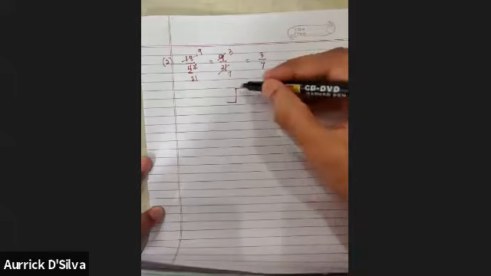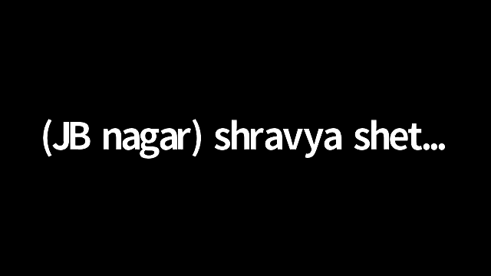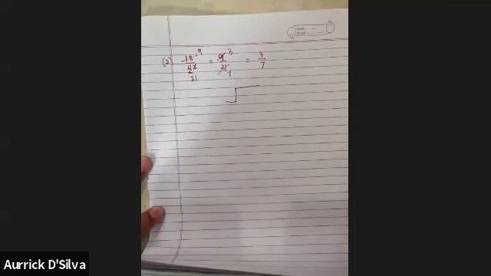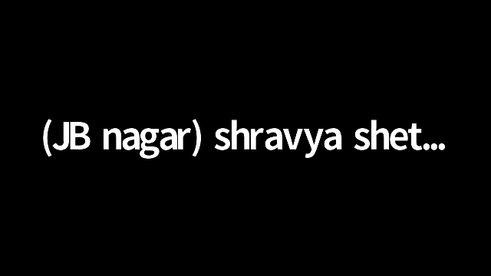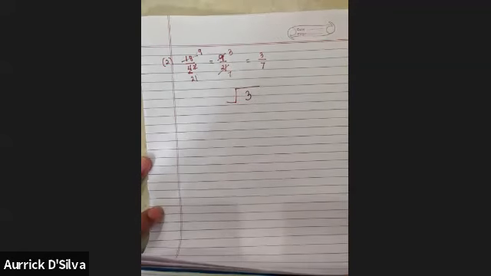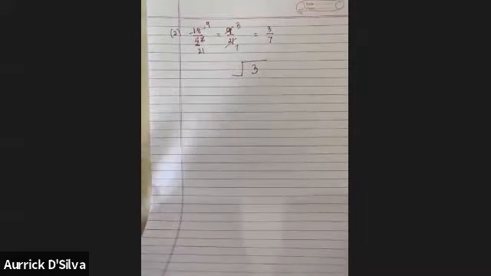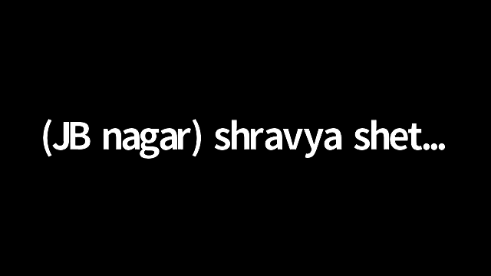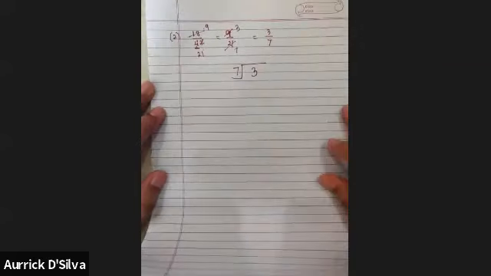That means 3 will come inside. So remember, only the numerator will come inside, whether it's big or small does not matter. So what will come outside? 7. Now let's try dividing.